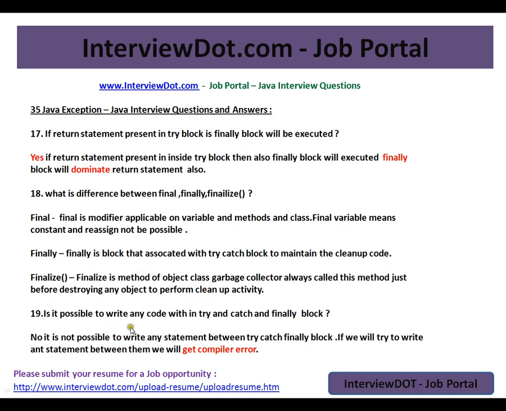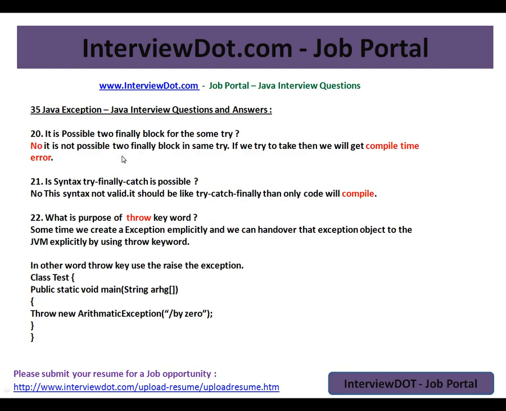Is it possible to write any code between try, catch and finally blocks? No, it is not possible to write any statement between try catch finally blocks. If you write one, you will get a compiler error. These should all be in order. Is it possible to have multiple finally blocks for the same try? No, it is not possible to have more than one finally block for the same try. You will get a compile time error.